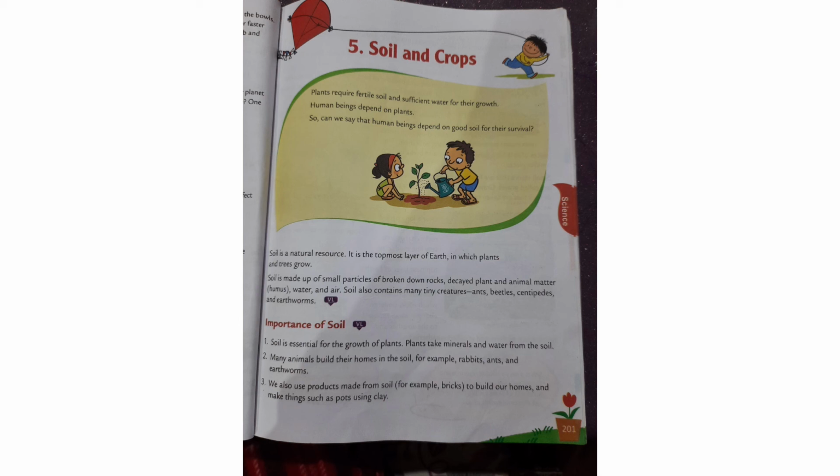Number two, many animals build their homes in the soil. For example, rabbits, ants, and earthworms. So, where do rabbits, ants, and earthworms live? They live in the soil.